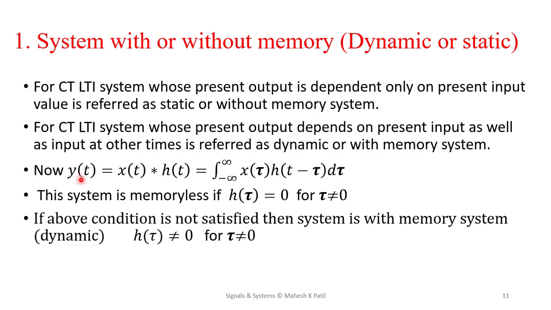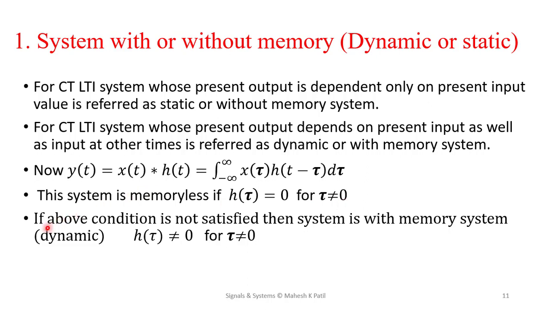So it can be written as y of t equal to x of t convolved with h of t, that is, integration from minus infinity to plus infinity of x of tau h of t minus tau d tau. Now this system is a memoryless system if h of tau is equal to 0 for tau not equal to 0.